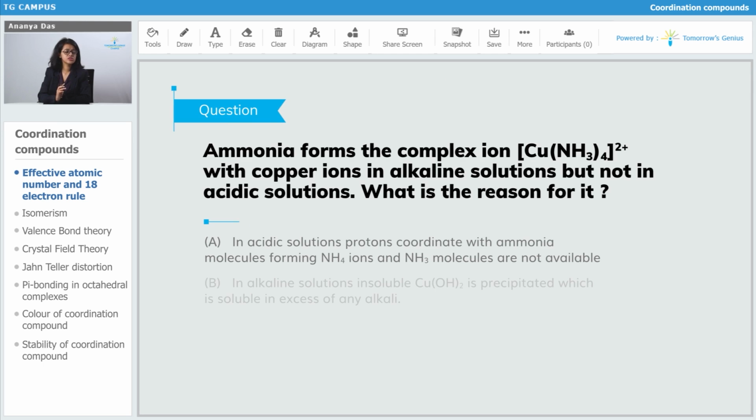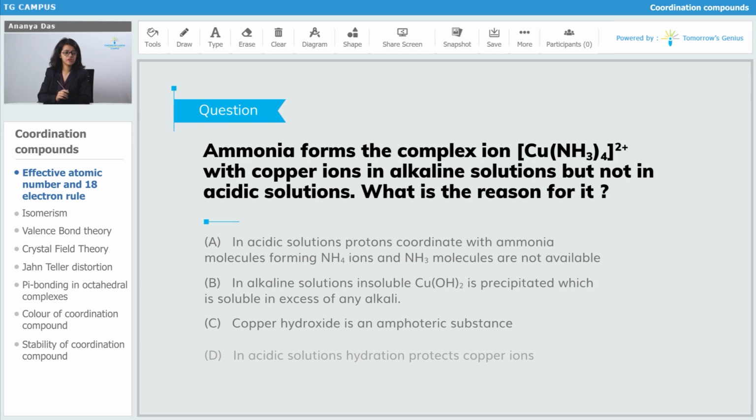Okay, so this question is not directly related to the effective atomic number or the 18 electron rule, but this is a more general type of question, and it's a really good question. So let's see what this question asks. This question tells you, first of all, that ammonia forms the complex ion Cu(NH3)4 2 positive with copper ions in alkaline solution, but it does not form that in acidic solutions. What is the reason for it?